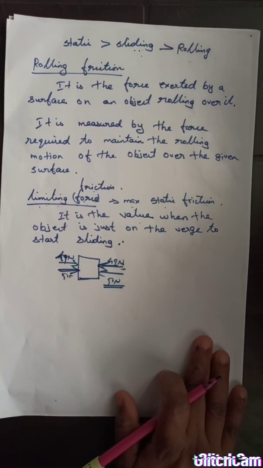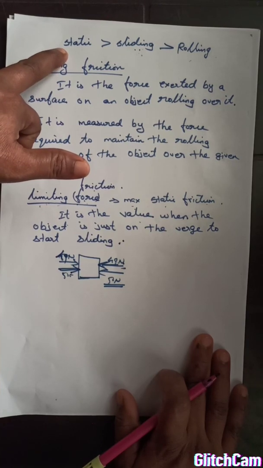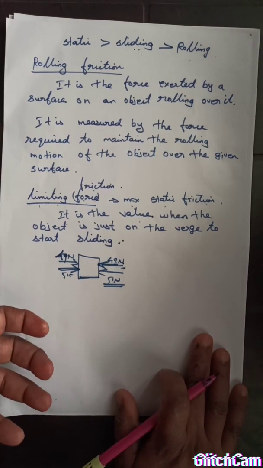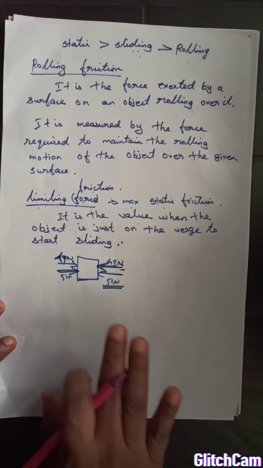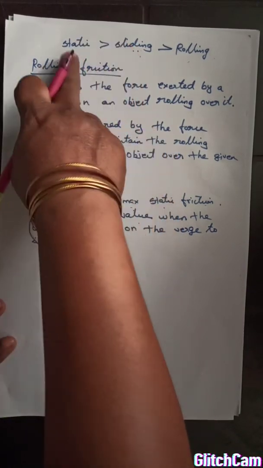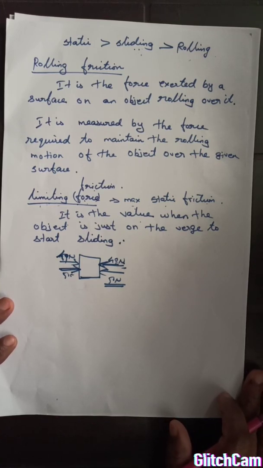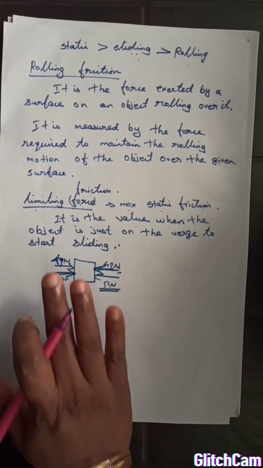Okay, understood? And one more question. It is difficult to start the motion of any body, but it is easy to maintain the motion. Why? Because the static friction is very high. To move a cupboard, we need a high amount of force, because an equal amount of frictional force is acting in the opposite direction. But once you start moving, it is easy to maintain the motion because sliding friction is less than static friction. So it is easier to maintain the motion than to start it. Okay, so up to this we are completing limiting friction.